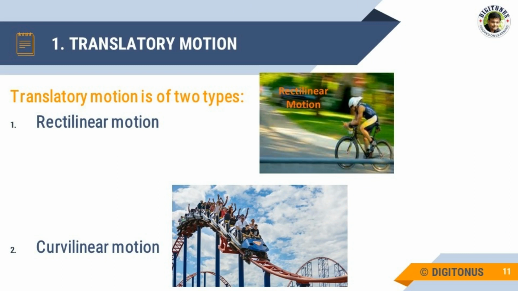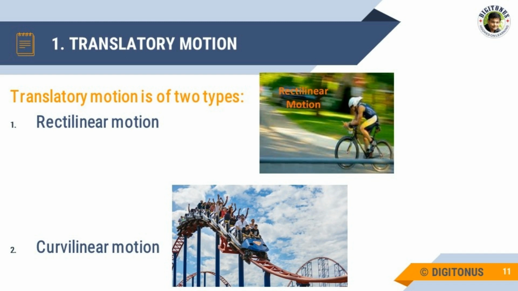Our first type of motion is translatory motion. See, dear students, when all the parts of an object move the same distance in a given time, then the motion of the object is said to be translatory motion. Basically, translatory motion is of two types. First one is rectilinear motion and second one is curvilinear motion. Let us study about each type one by one.